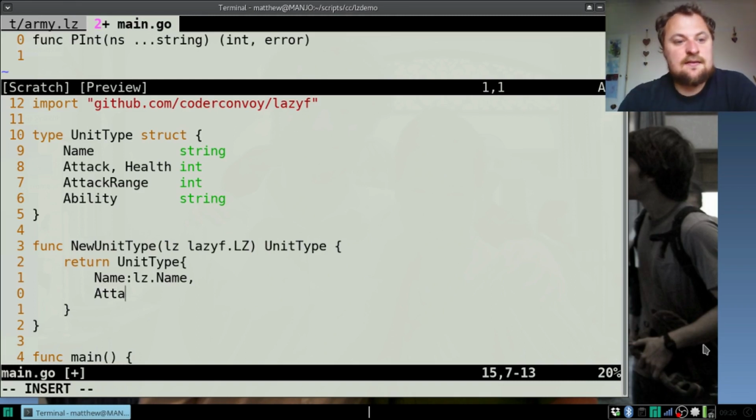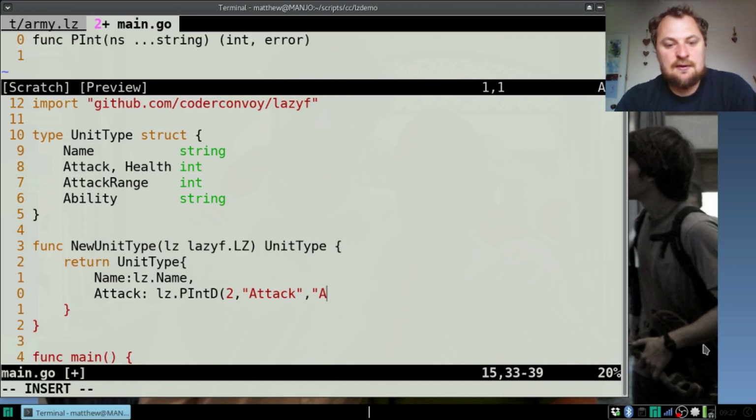But attack will be lz.p int, and we'll use a d, and that d is for providing a default. So the standard attack for any creature will be 2. Otherwise, we will look for attack. And maybe they spelt it, maybe they wrote AT because they couldn't be bothered, or maybe they wrote at.